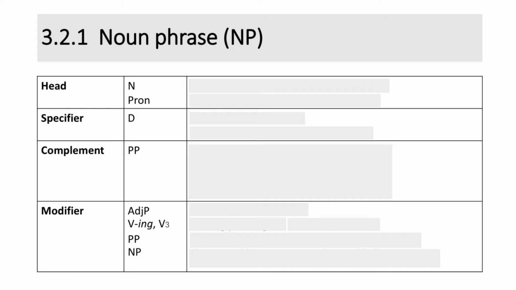And now we are ready to start our investigation into the internal structure of the phrases, starting with a noun phrase or an NP. For the head of a noun phrase, a noun or a pronoun can serve as the head of the noun phrase. So, car, week, Sam, London, I, and you can be the head of a noun phrase.